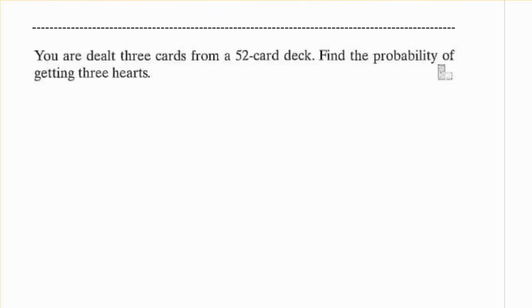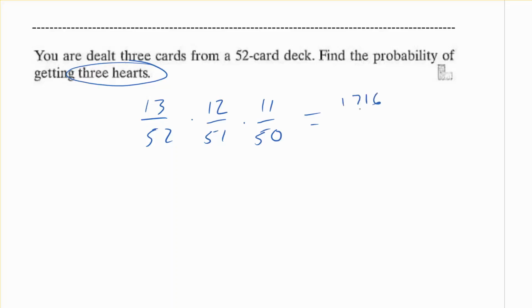All right, the next example. You are dealt 3 cards from a 52 card deck. Find the probability of getting 3 hearts. So the initial probability is 13 out of 52. The next one's going to be 12 out of 51 and 11 out of 50, which I think is 1716 over 132,600.